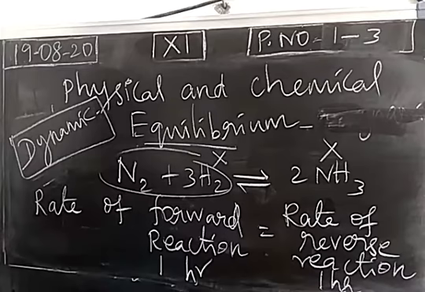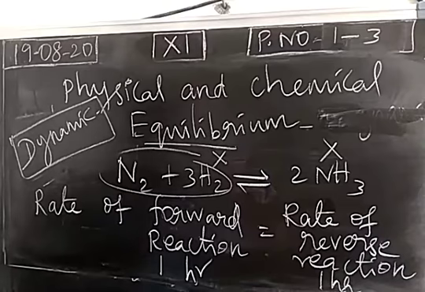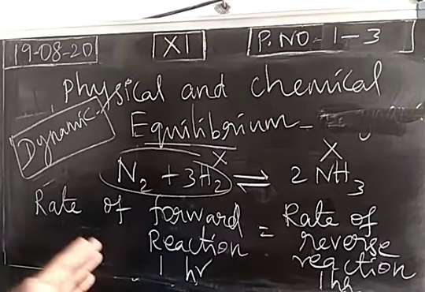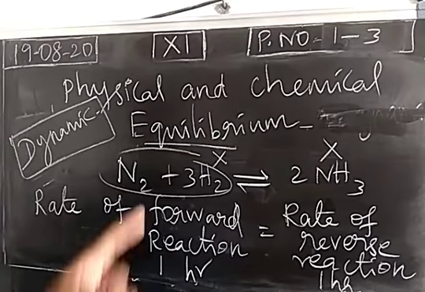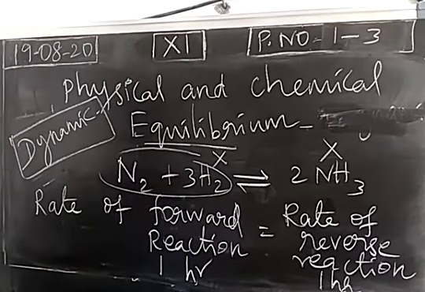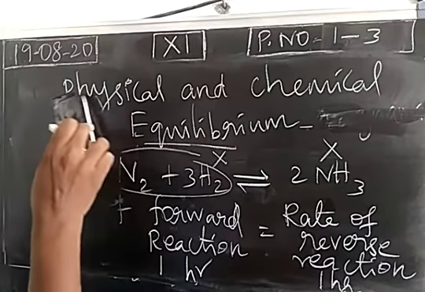So what is the nature of equilibrium? Always it is dynamic, because once equilibrium is reached, the rate of forward reaction and the rate of reverse reaction are equal. Both forward and reverse reactions are taking place simultaneously and endlessly with the equal rate, so that equilibrium is called dynamic. This is the nature of equilibrium. So these are all the basic aspects regarding equilibrium.